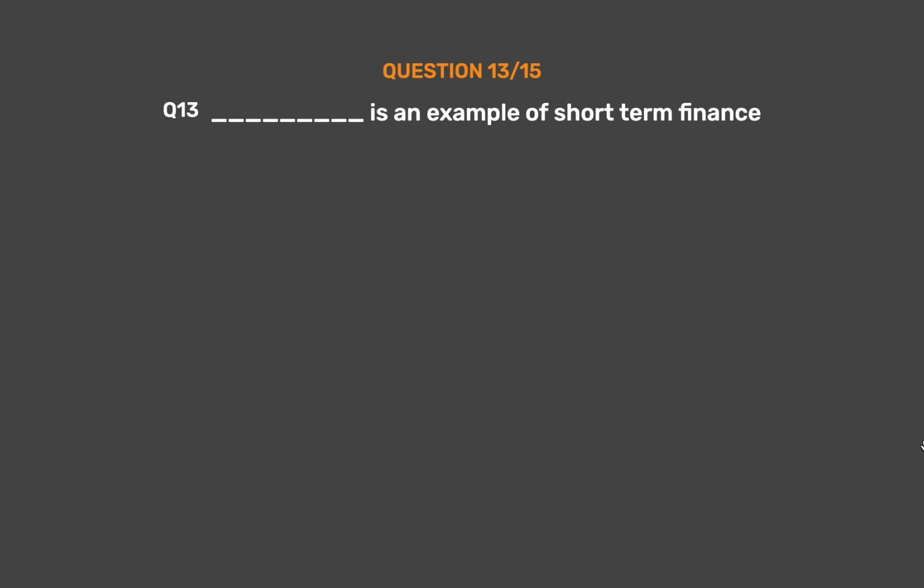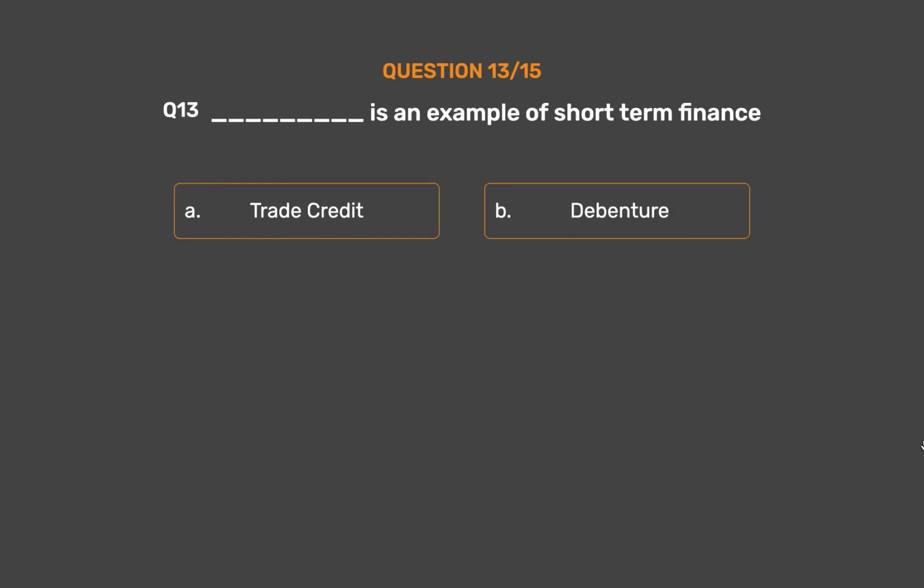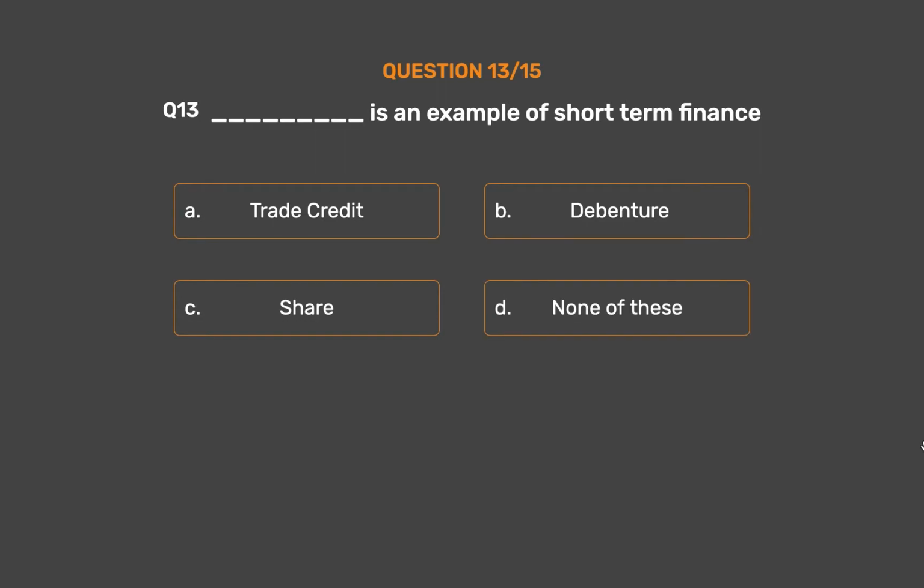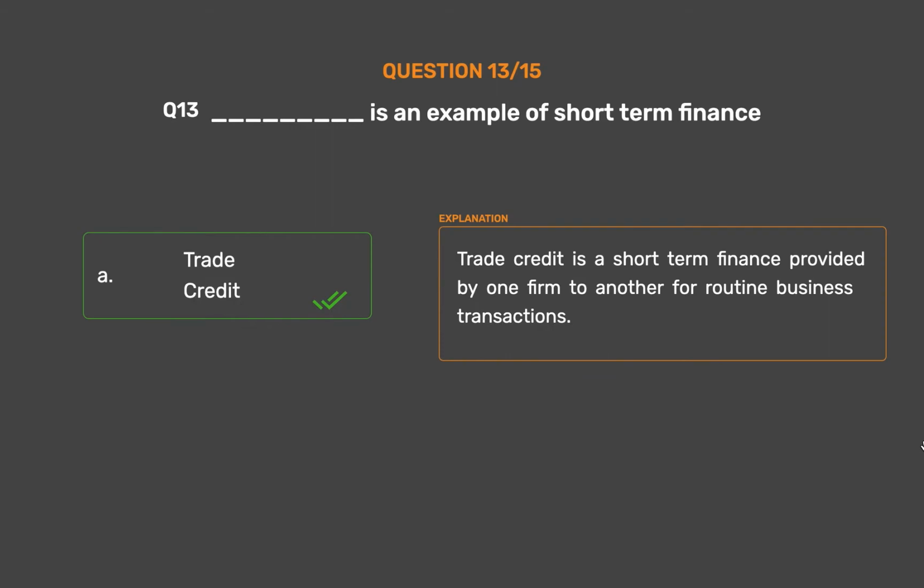Question number 13. Blank is an example of short-term finance. Option A, trade credit. Option B, debenture. Option C, share. Option D, none of these. The correct answer is option A, trade credit. Trade credit is a short-term finance provided by one firm to another for routine business transactions.